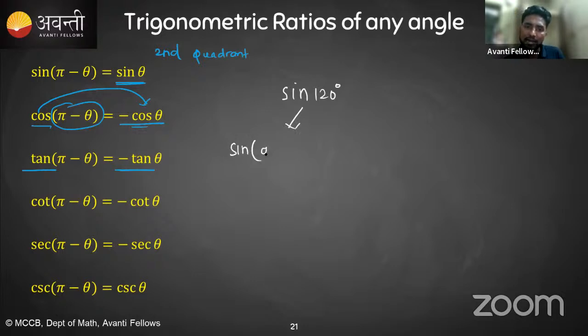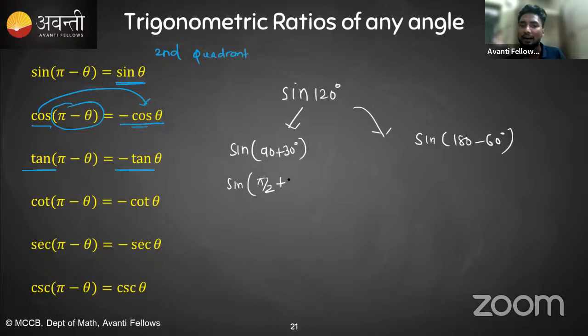I can write like 90 plus 30, and I can also write like 180 minus 60. So if I am taking sine 90 plus 30, it means I am writing sine pi by 2 plus theta. Theta means 30 degree, and I can also write it as pi by 6, because 30 degree means pi by 6 as radian. So that is your pi by 6. Now you know that if this is sine pi by 2 plus theta, it will change into cos theta.